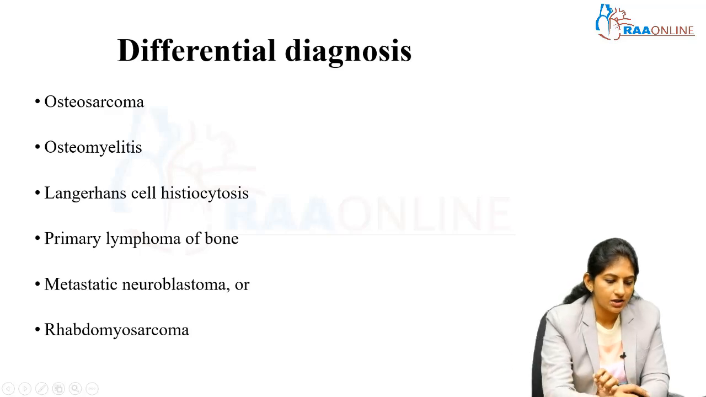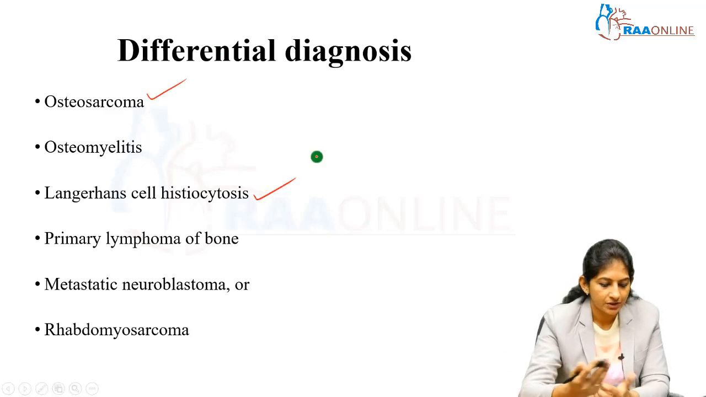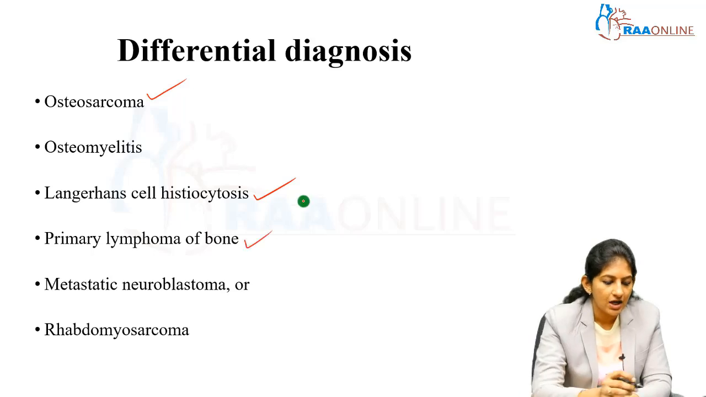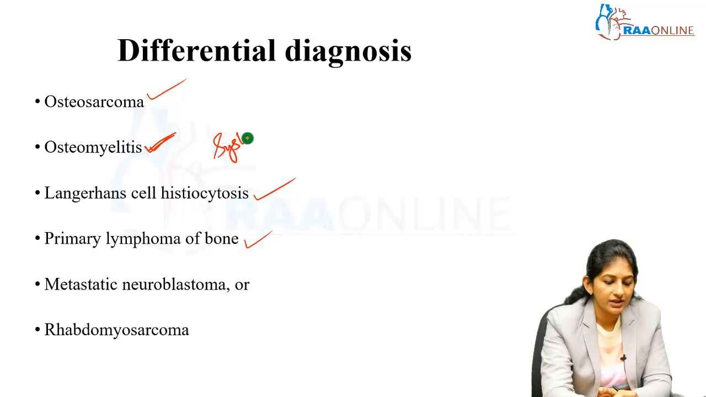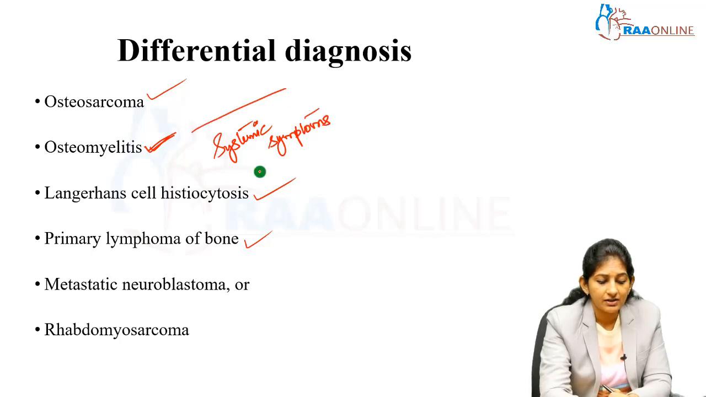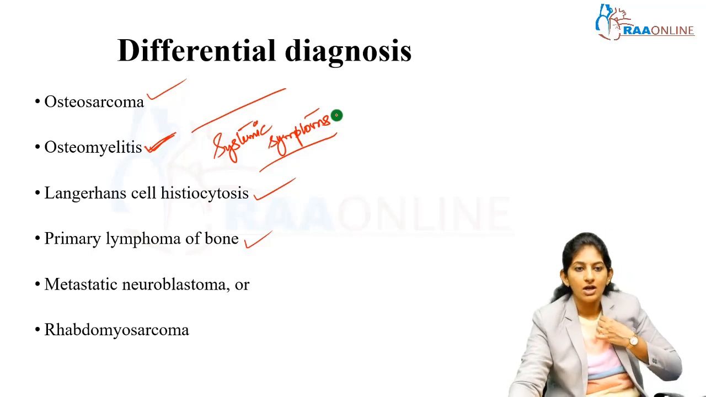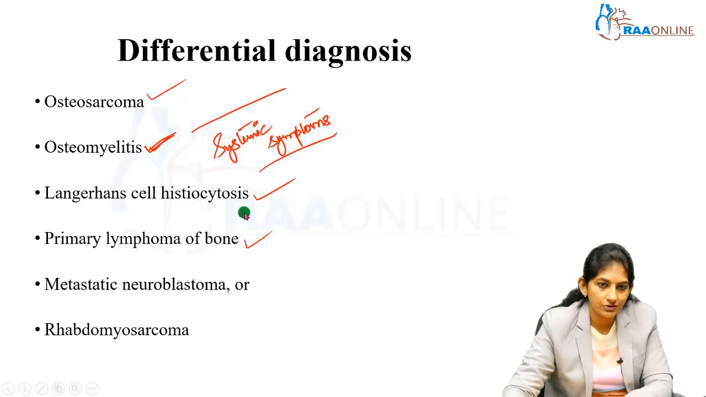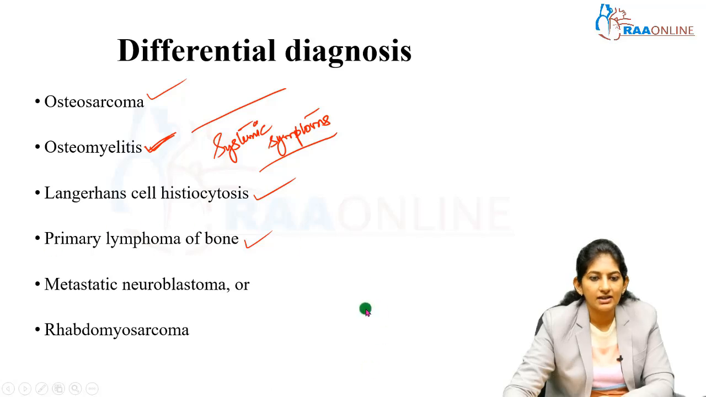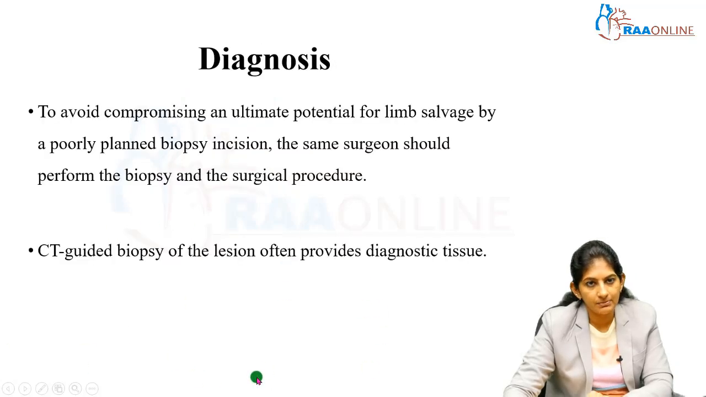Differential diagnosis, of course, osteosarcoma, even LCH, other lymphomas of the bone will come. Osteomyelitis also, because, as I told you, more often Ewing sarcoma will have systemic symptoms, fever, weight loss, raised inflammatory markers, and you see there is a focus in the bone. You will definitely think of acute osteomyelitis or a chronic osteomyelitis, isn't it? So osteomyelitis also is a differential diagnosis for Ewing sarcoma, and of course other sarcomas you will keep in mind.